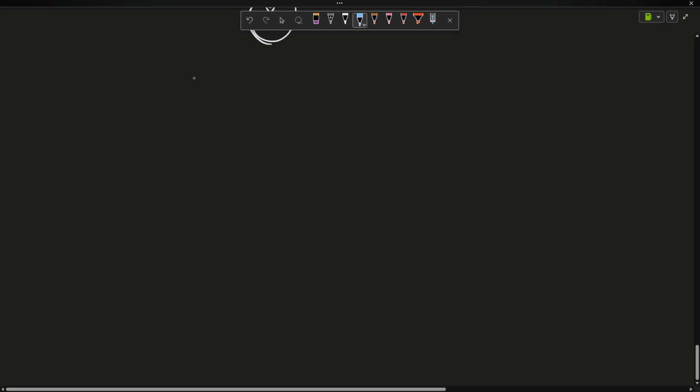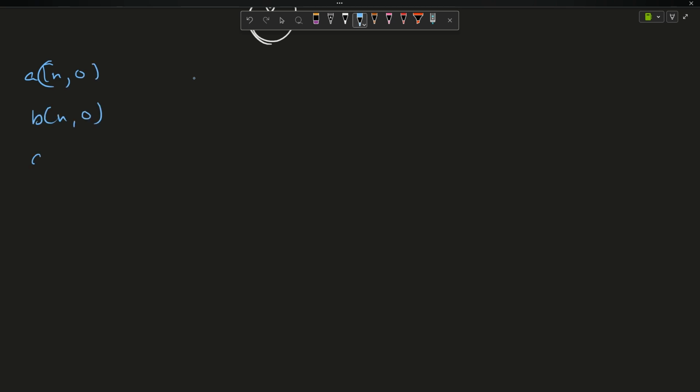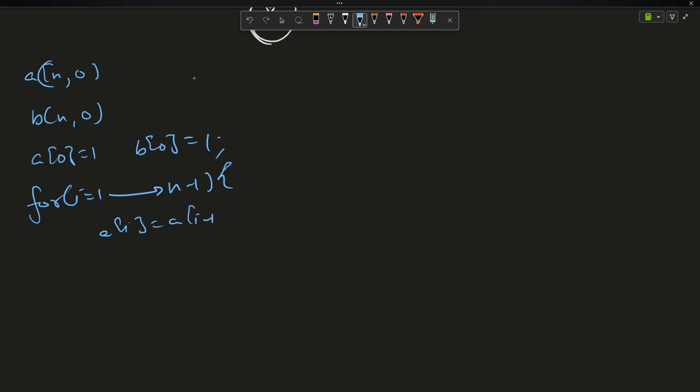We created an array A of size n filled with zeros. Similarly, B of size n filled with zeros. Now, A of 0 equals 1, B of 0 equals 1. For I equals 1 up until n minus 1, A of I equals A of I minus 1 plus B of I minus 1.